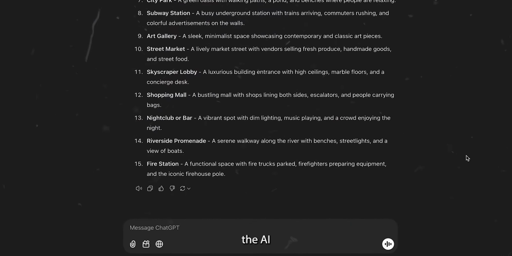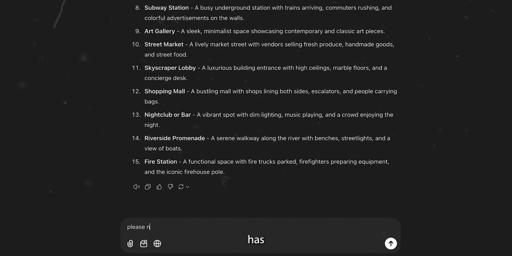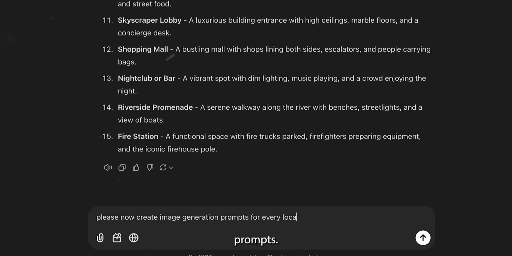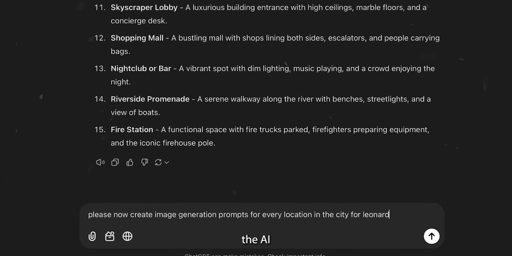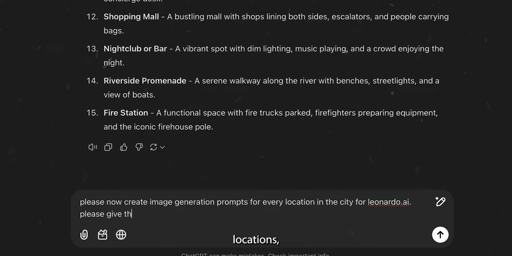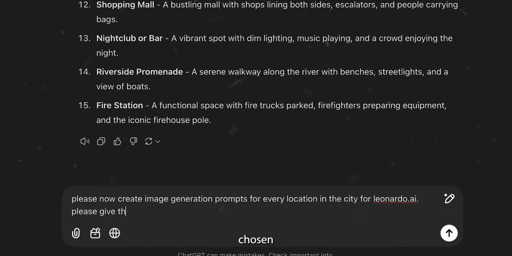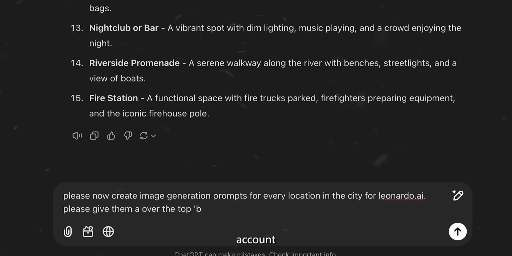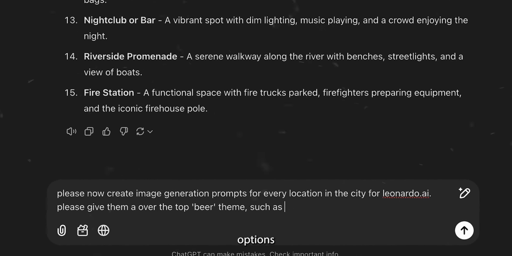As you can see, the AI tool has left us with a list of 15 different locations that would be in a city. These are great, and so we now need to go ahead and turn them into AI image prompts. So I'll head below and ask the AI to imagine all of these locations and then make them all beer themed. I've chosen beer as it's what the example account did, but there's many other options that you can use. Just ask ChatGPT for ideas or enter them yourself. As you can see, the AI has left me with a list of AI image prompts that we can use to generate our video. So let's do just that right now.